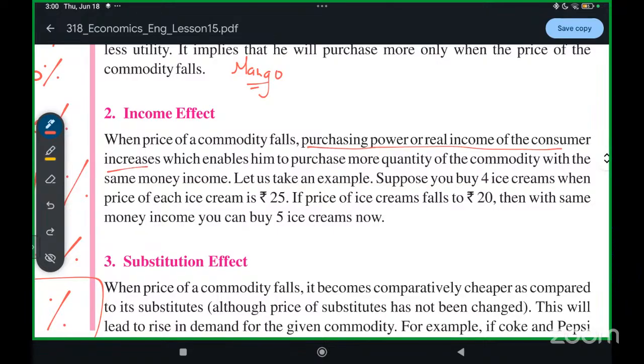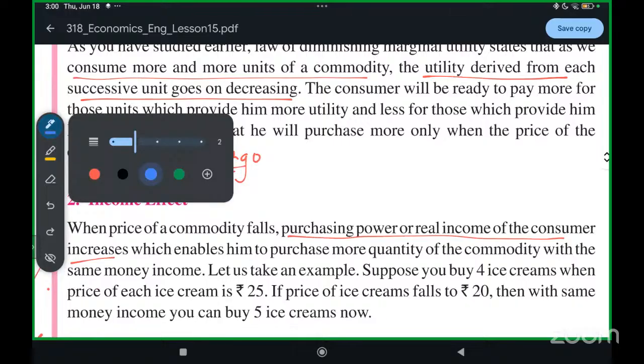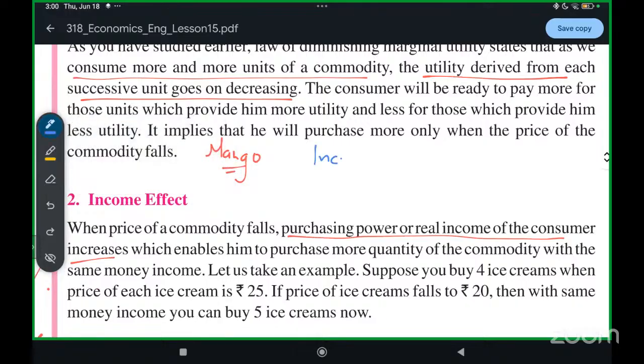Say my income is rupees 100, and with this I want to buy four ice creams. So the price per ice cream will be rupees 25. With rupees 100, I will be able to buy four ice creams.